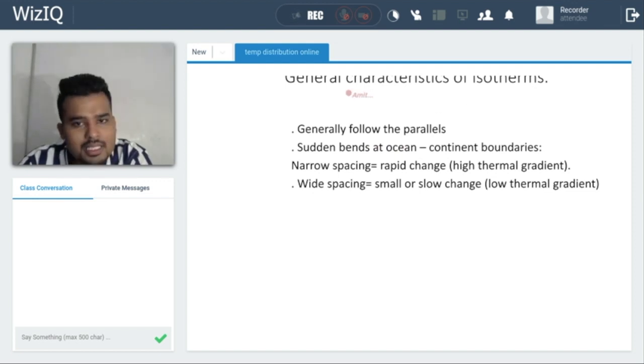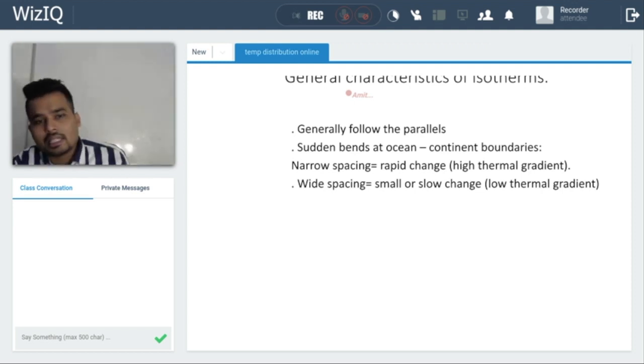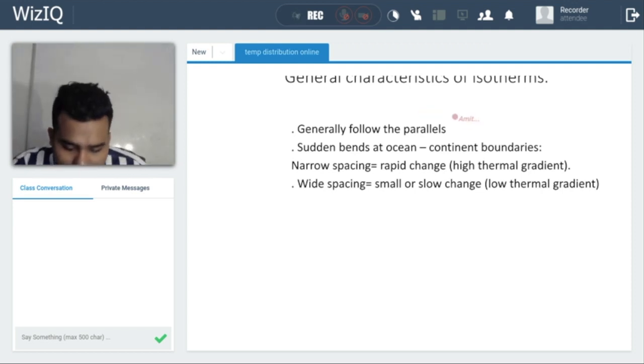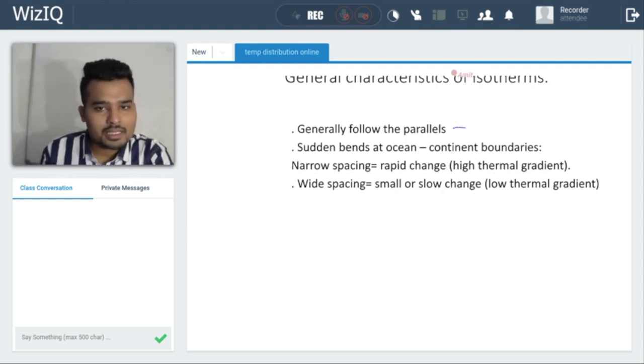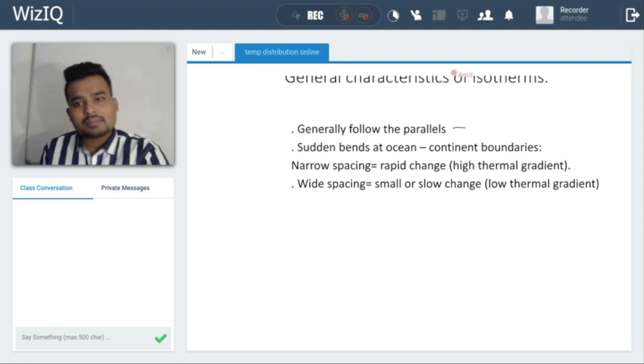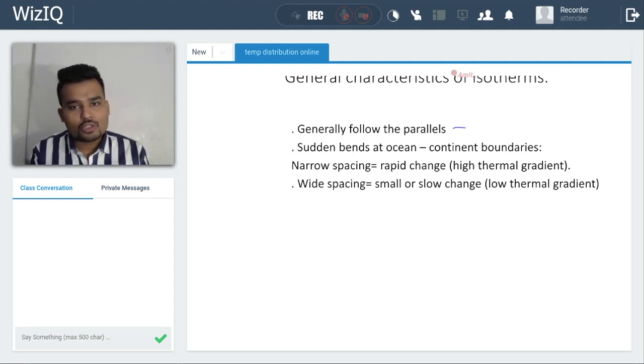First, they are generally parallel. If the land mass is uniform, then they are parallel. Otherwise, they cross each other. This condition is possible only if the land is of uniform characteristic, meaning it is geochemically the same throughout the whole area.